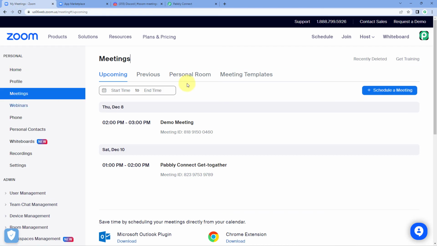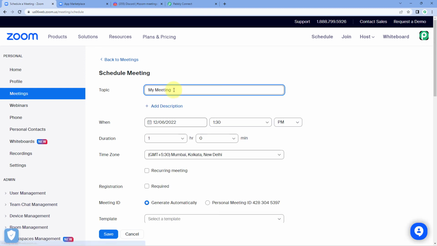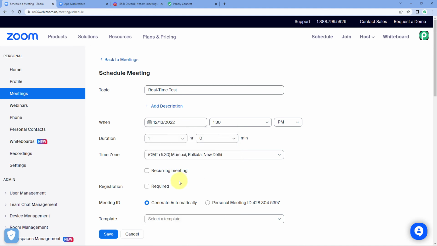So in our Zoom account, we are going to create a new meeting. Let's click on the schedule a meeting button and let's enter the details of this new meeting. For example, let's name it real-time test. This is the name of the meeting. Let's select the date as, for example, 13th of December and the time will be 2 p.m. So the duration will be 2 hours, that is 120 minutes. So we have this meeting on 13th of December at 2 p.m. and the duration is 2 hours, that is 120 minutes.